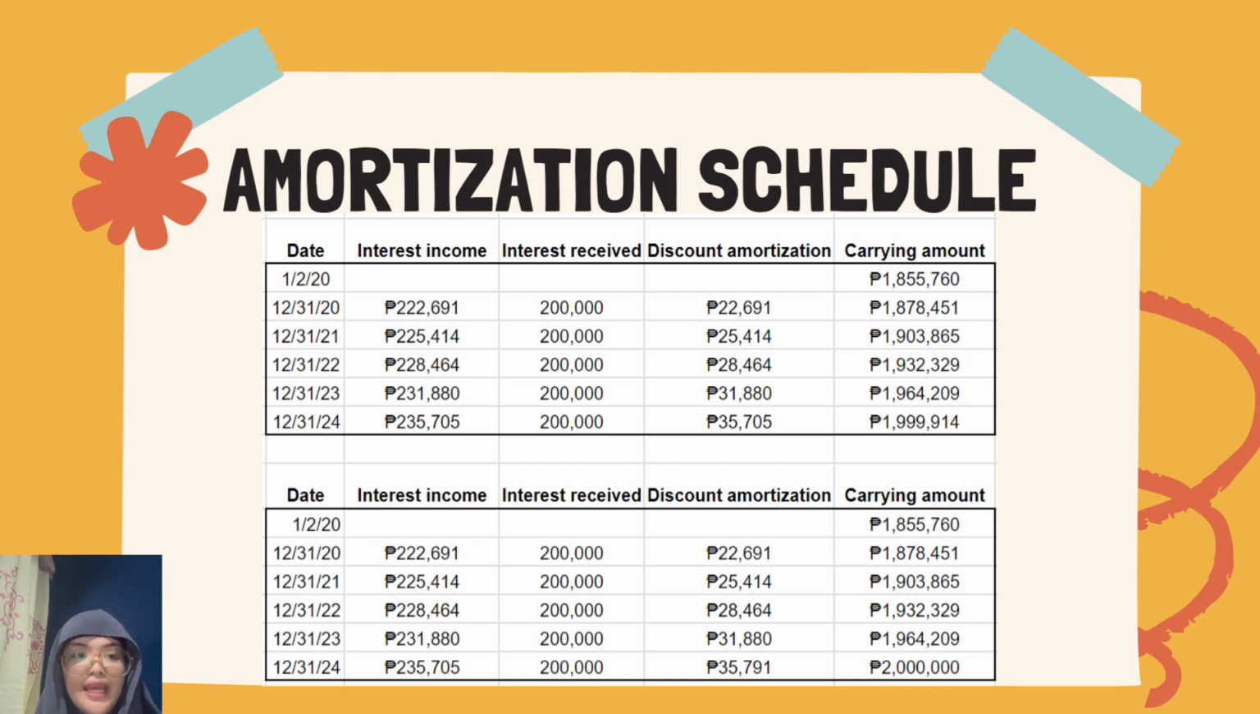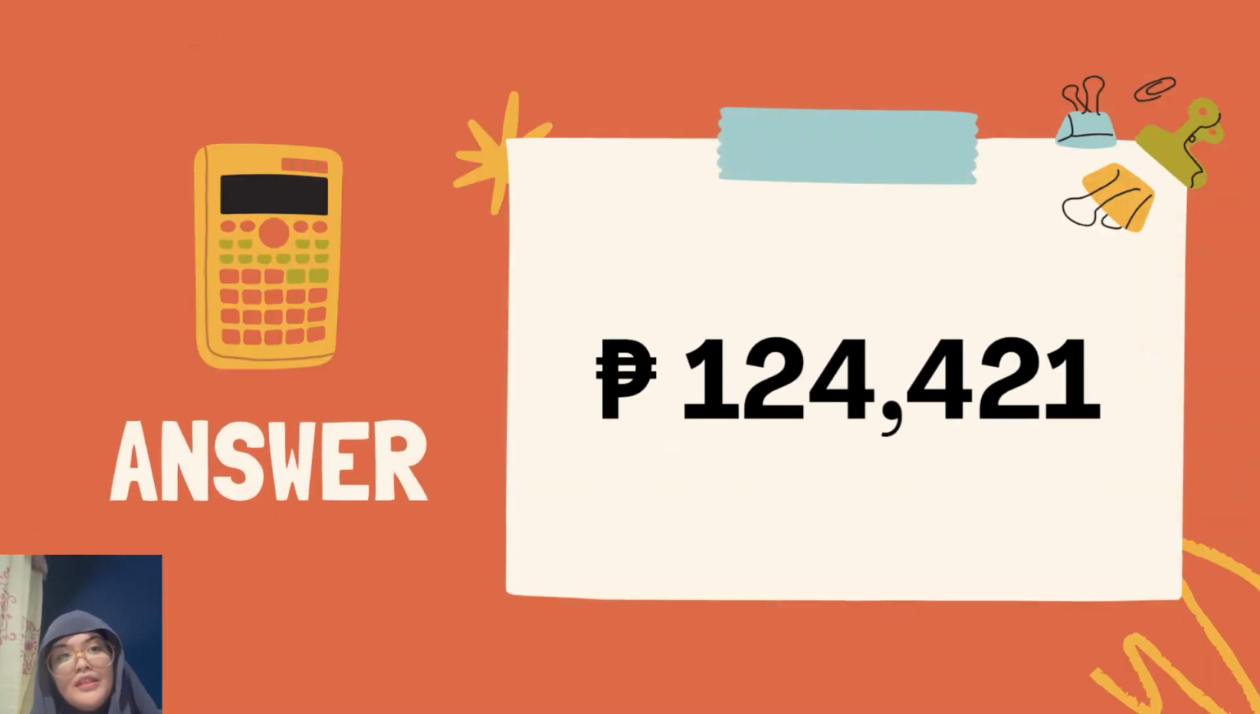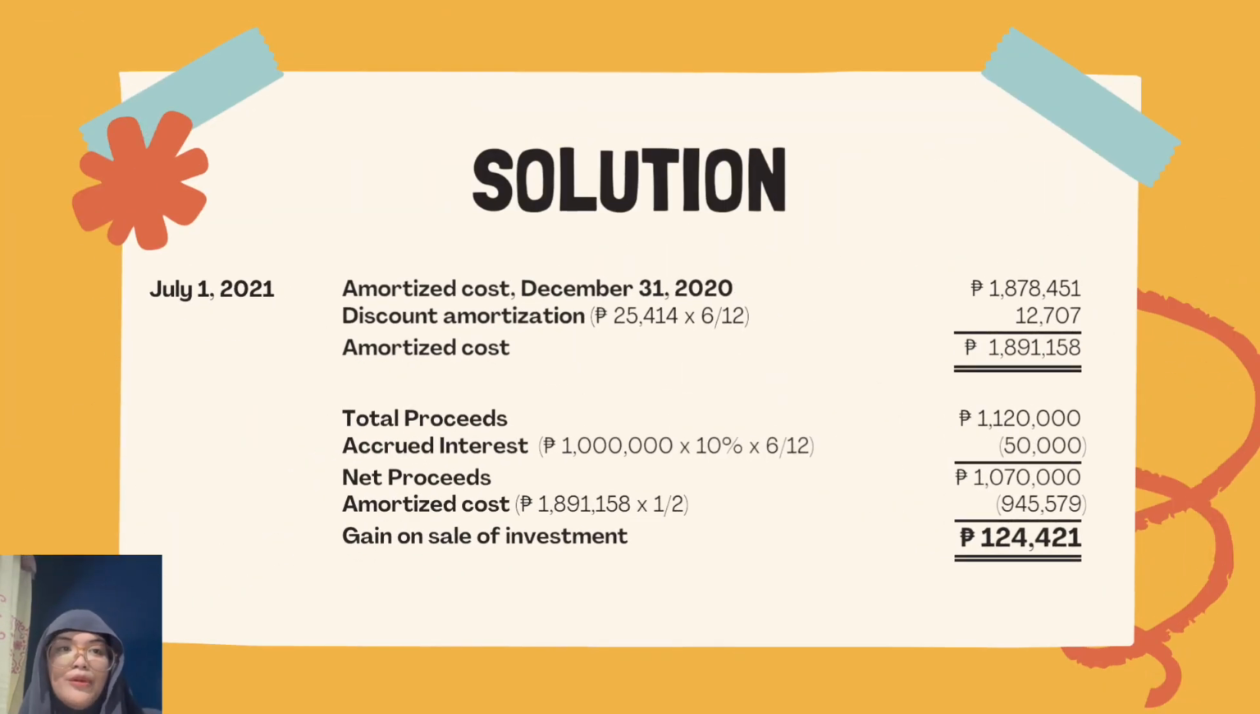So let us now move on to the answer of question number 2. Again, the gain on sale of the investment in bonds on July 1, 2021 is 124,421. Let us now see the solution for this answer. To get that answer, we first solve for the amortized cost for 2021. Let's take the amortized cost as of December 31, 2020 according to the amortization schedule earlier, which is 1,878,451. Then subtract half the discount amortization because only half the year has passed, which gives us 12,707 pesos.